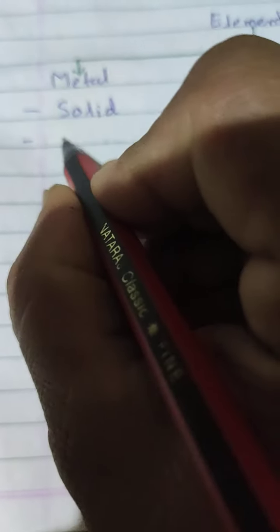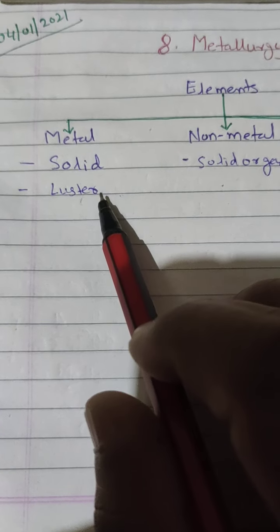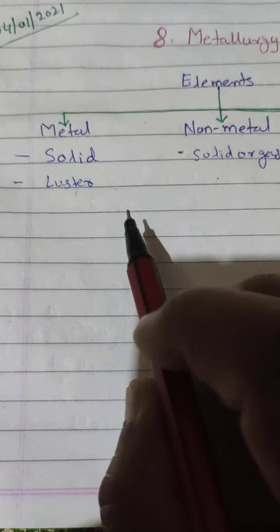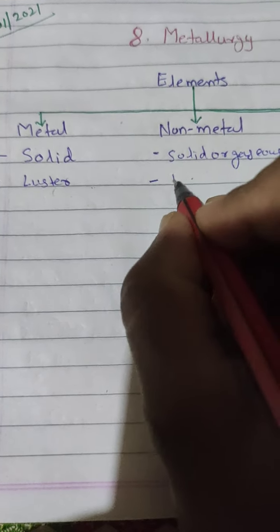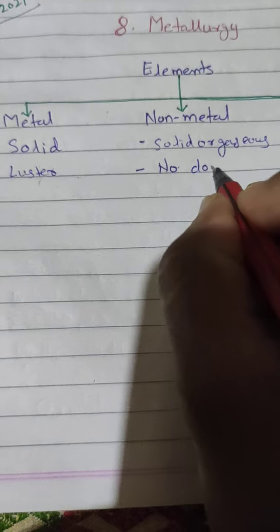Second property is that metals have the property of luster. Luster means the metals have a shiny surface, चमकीला, उनका surface चमकीला होता है. And non-metals do not have this property, they do not have luster.